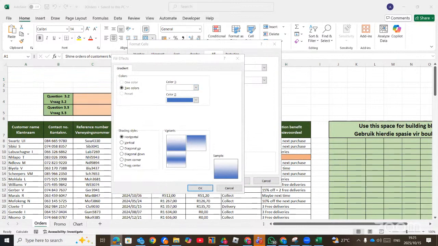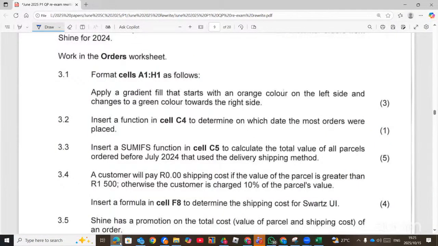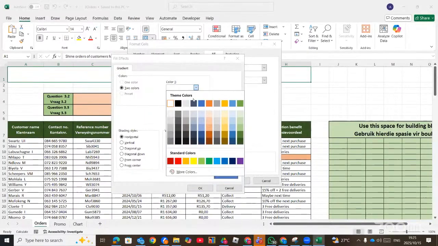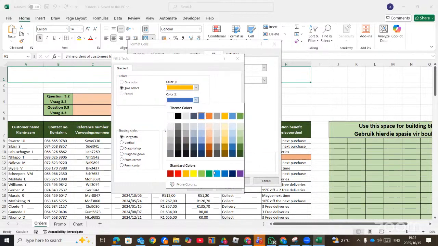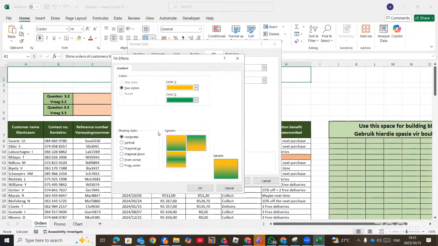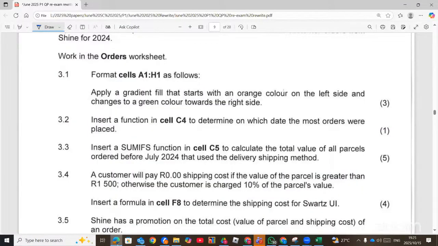So the question says gradient fill, orange color, and then green color. That means 2 colors. The first one is orange, and then the second one is green. According to the question, orange on the left, and then it changes to green on the right hand side.